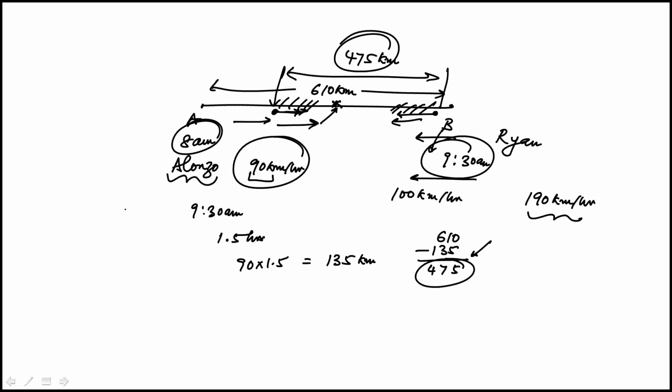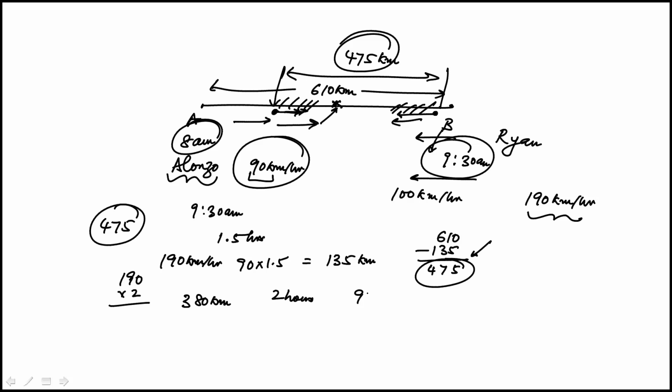So I have to just divide 475 by 190 kilometers per hour. So let me just see. 190 times 2 is 380 kilometers. So that would be 2 hours. We'll have how much left? 475 minus 380, 95 kilometers. And if you notice, that's exactly half of that. So there would be another 30 minutes.